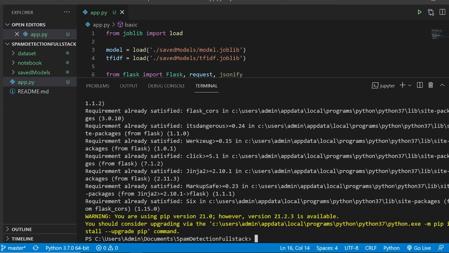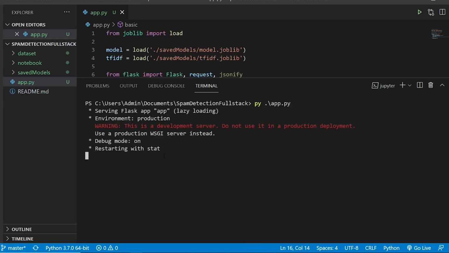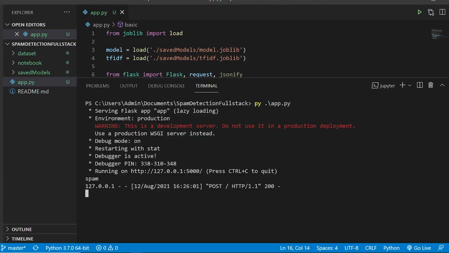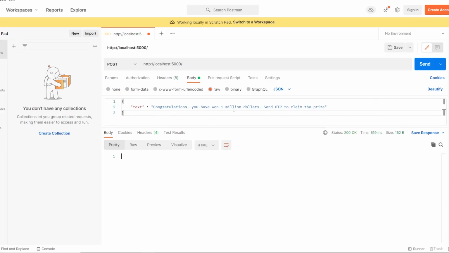Now I'll check whether it is working. So I'll now run this. I'll say py followed by app.py. If you are working on Linux or Mac, you can say python, and the server has been started. So on this server now I'm going to hit with the post request. I'll say send. Okay, so it is working, and here we can say, yeah, it is spam. Why is it spam? Because it says congratulations, you have won $1 million.